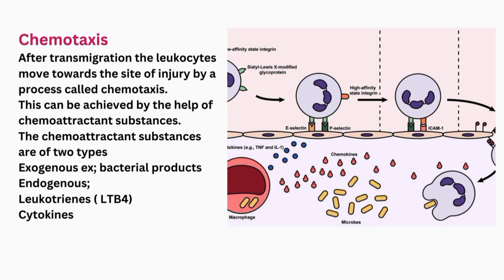So the last or fourth step is chemotaxis. After transmigration, the leukocytes move towards the site of injury by a process called chemotaxis. This can be achieved with the help of chemoattractant substances. The chemoattractant substances are of two types. One is exogenous, for example bacterial products, and the other is endogenous, like leukotrienes and cytokines.